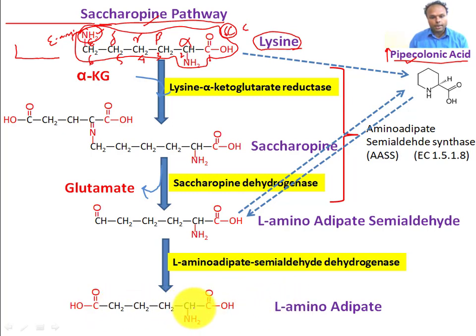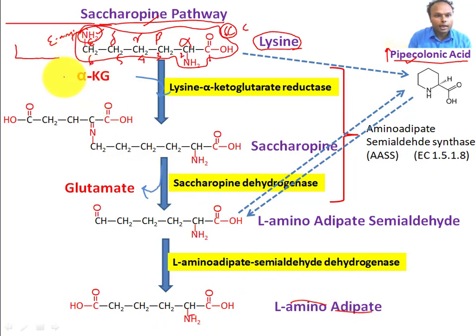So an amino group is present at the alpha carbon. This is a different type of amino acid that is not present in our proteins, a non-standard amino acid, because it has an amino and an acid group also. This is called aminoadipic acid. Adipic acid means the 6 carbon dicarboxylic acid. Now the next reaction will be the removal of this amino group, and this turns into ketoadipic acid.